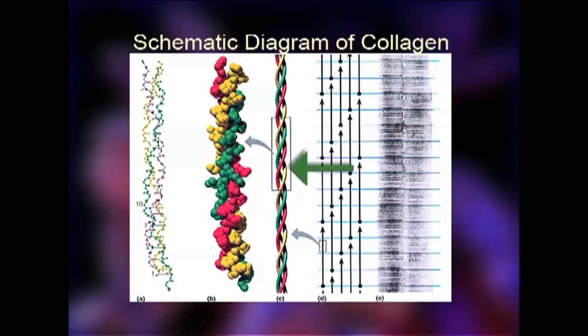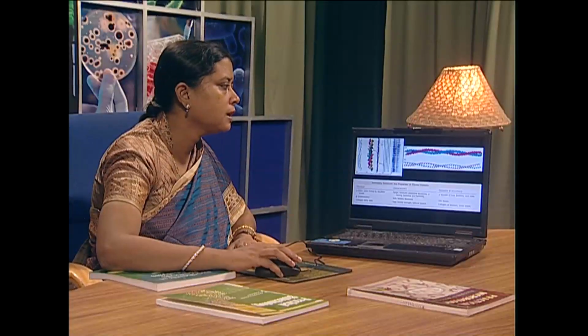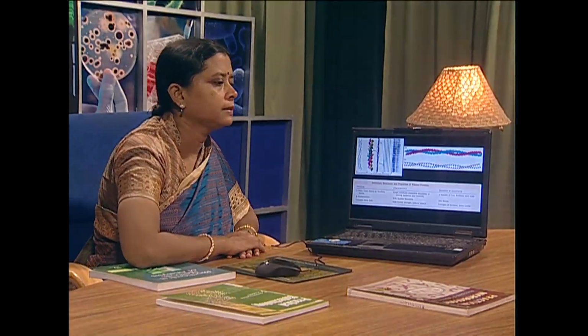And in beta keratin, there are structures much like the beta pleated sheet, and in the triple helix of collagen, we find that every third amino acid is a glycine, and collagen is rich in hydroxyproline and hydroxylysine. These are the peculiar features of collagen, and every third is a glycine.